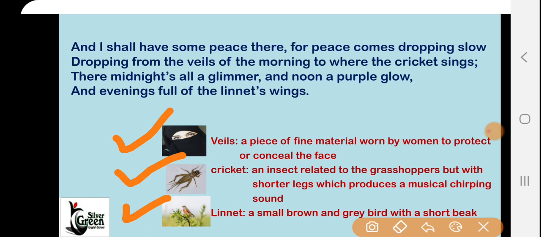So here the poet is telling us how through the whole day at different times he will have different feelings and different sceneries. From that he will get peace. He will become peaceful. Okay. So all the peacefulness he will get. Now we will see stanza 3.